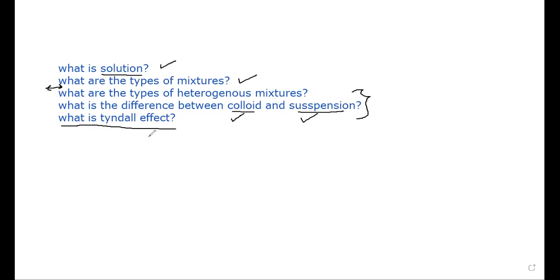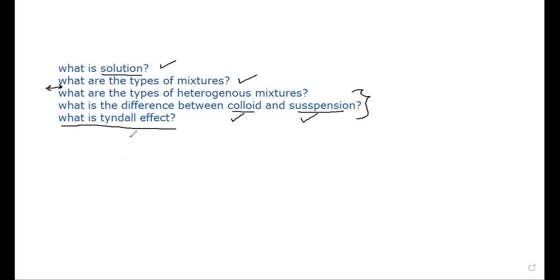Yes, Knuz? I think the light doesn't pass through a colloid. Doesn't pass completely or partially? Partially. Okay. The Tyndall effect happens because the particles in a colloid are equally distributed. Once light passes through, some of the light is scattered and a little amount of light passes out from the other side. We call this the Tyndall effect.